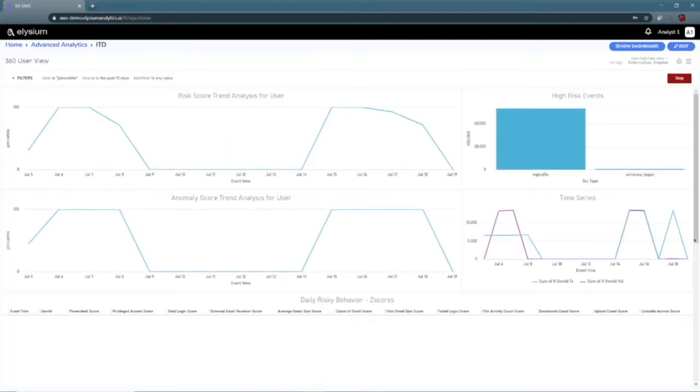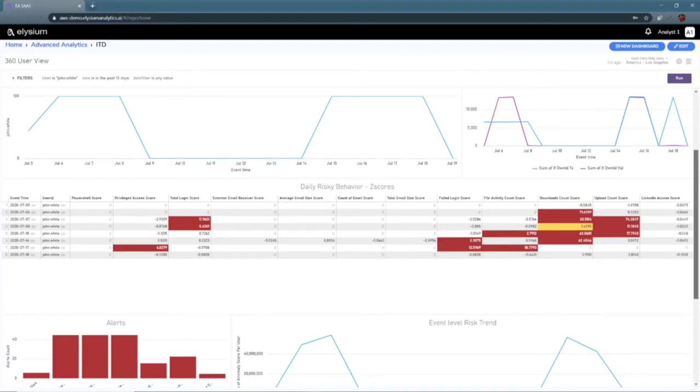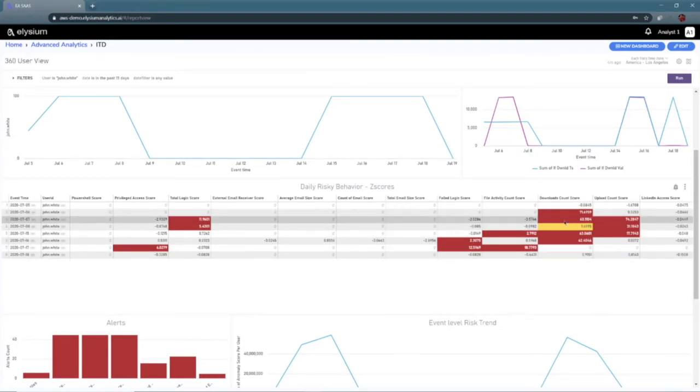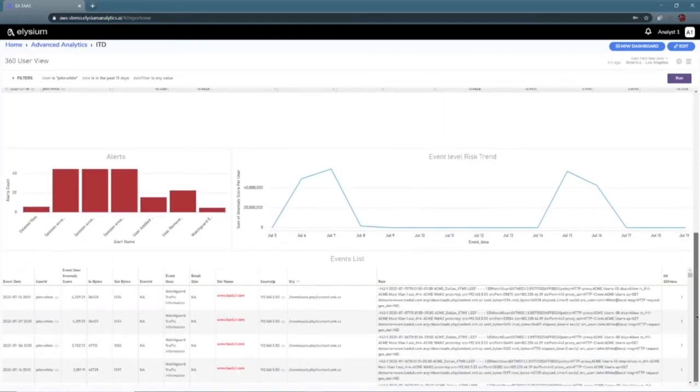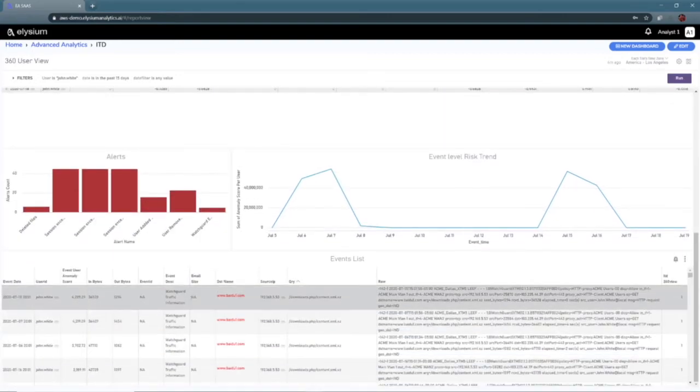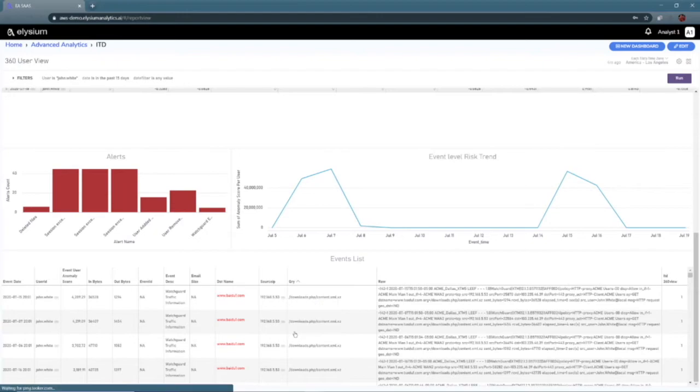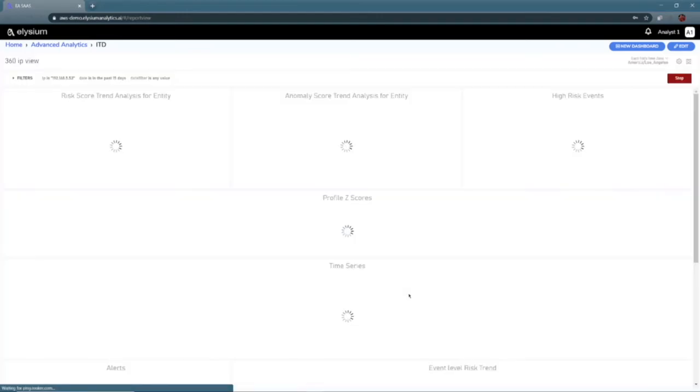In this example here, John White is potentially showing a lot of unusual scores for downloads, uploads, failed privilege escalation. So this might require further investigation. We can see that there's a potential bad site he's been to. So this is something that we may want to go and investigate and switch over to the 360 view on the entity that he's running. And from here we can actually see additional information.